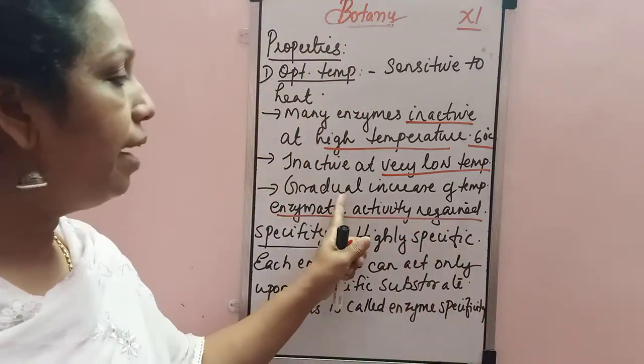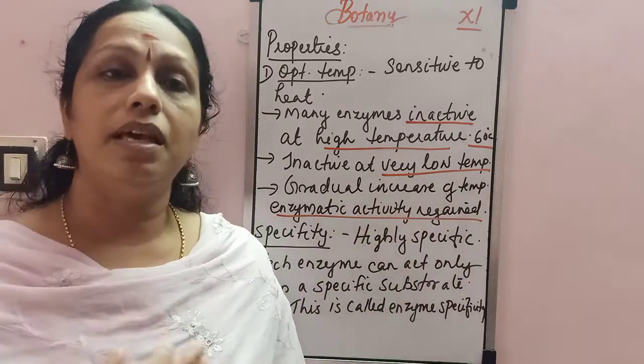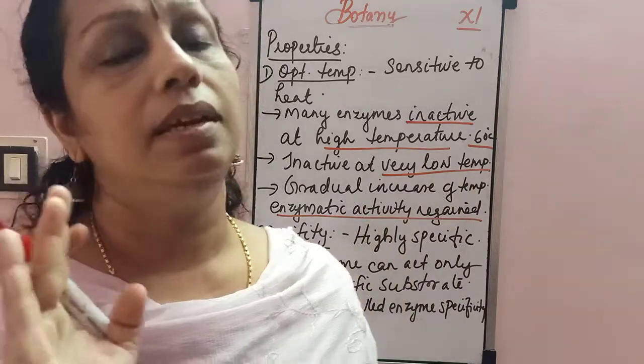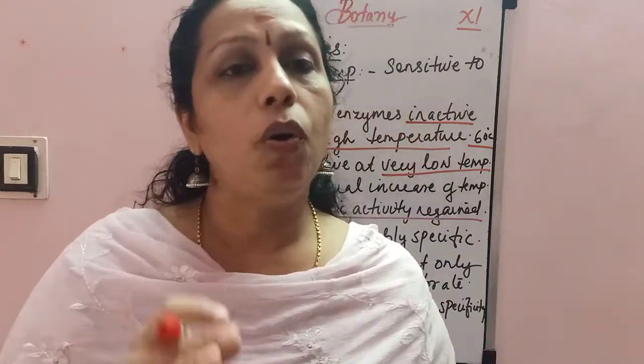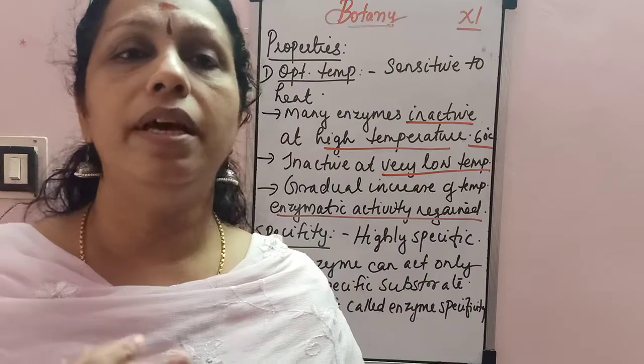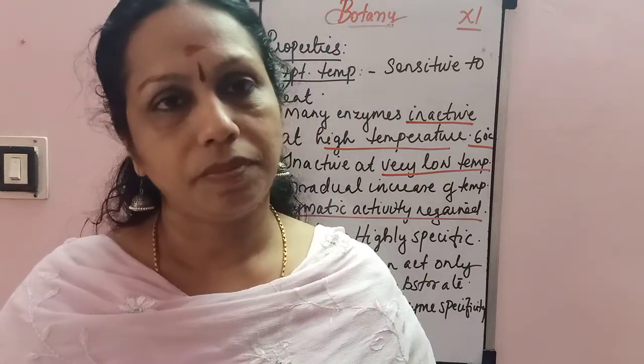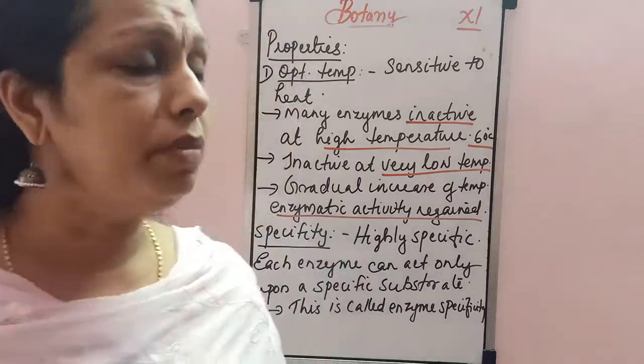With the gradual increase of temperature, the enzymatic activity is regained. So the enzymes will act only at an optimum temperature; above 60 degrees Celsius, that is the high temperature, and below the freezing point, the enzymes are not able to act. Okay, that is the optimum temperature.